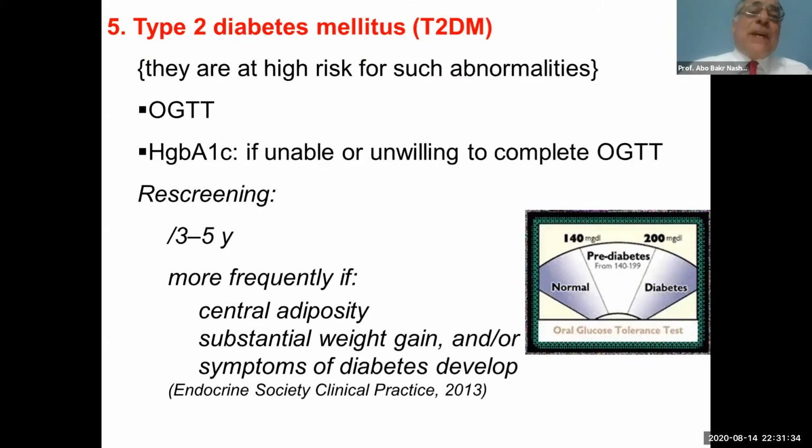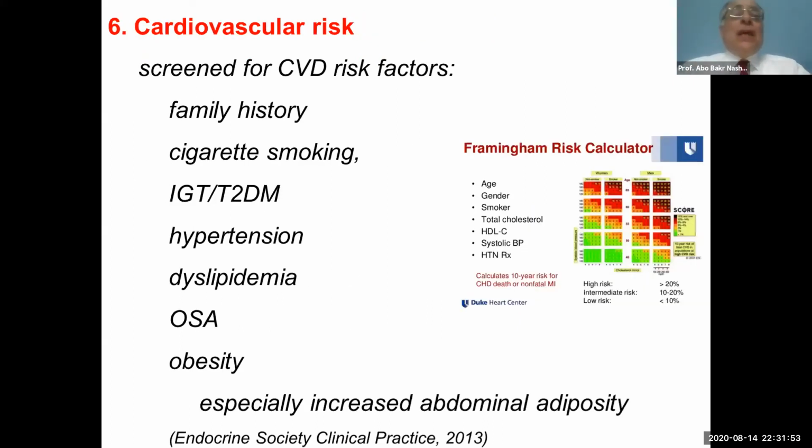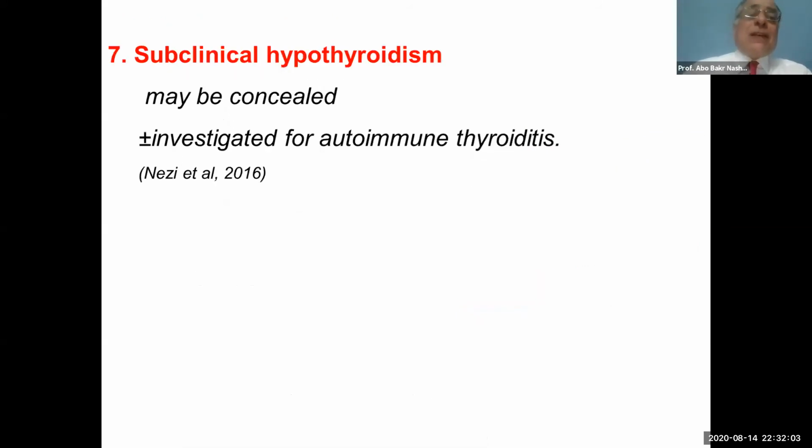We should screen our patient for type 2 diabetes mellitus because they are at high risk of such abnormality, by asking for the oral glucose tolerance test, or the hemoglobin A1C if the patient is unable or unwilling to complete the oral glucose tolerance test. We should evaluate the risk of cardiovascular disease if there is a family history, or she is smoking, hypertensive, or has hyperlipidemia. And lastly, we should screen for subclinical hypothyroidism.